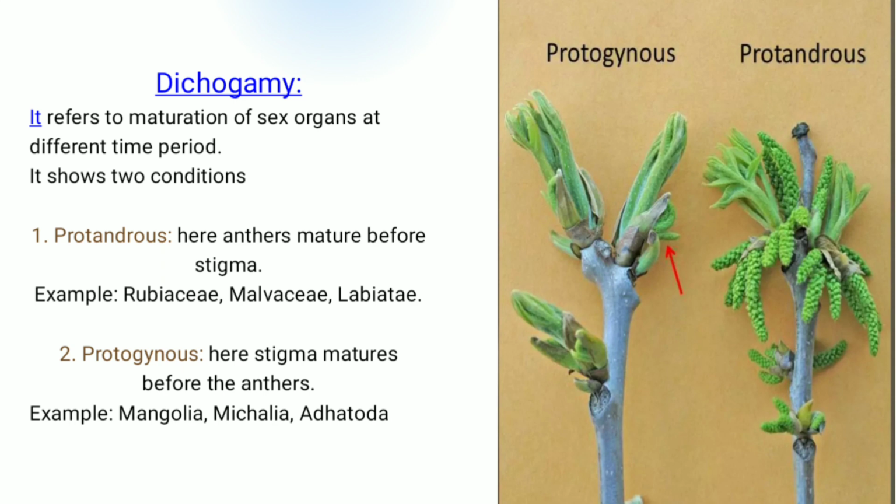It has two conditions. One is called protandrous, where the anther matures before the stigma. Its examples are plants of the Rubiaceae family, Malvaceae family, and Labiatae family. Protogynous: here the stigma matures before the anther. Example, Magnolia.